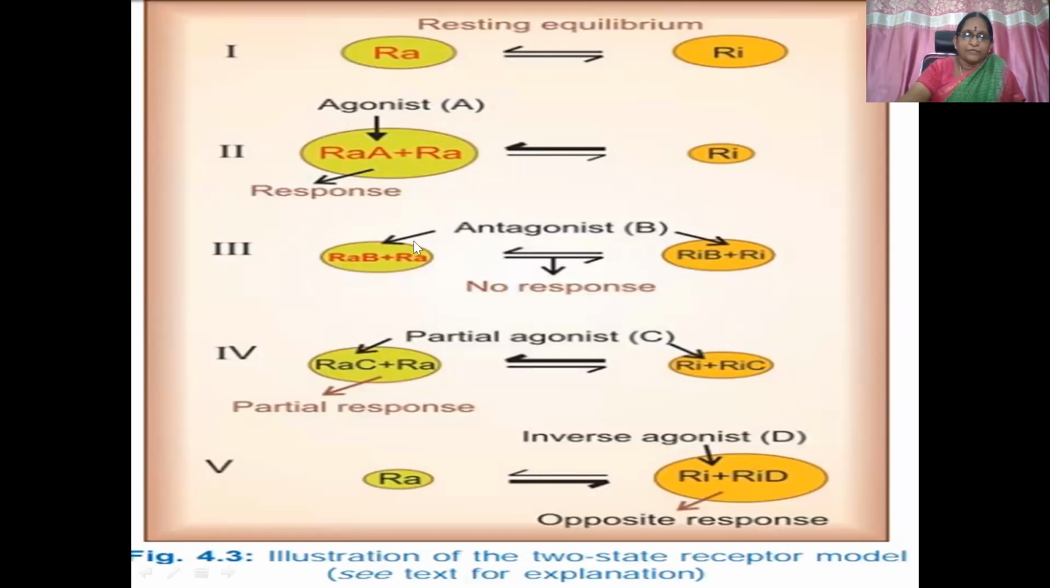It can also favor both the activated state and the inactivated state equally, so equilibrium is maintained and it is stabilized, so there is no response. Then a partial agonist produces a little response because it favors the active state more than the inactive state, so it produces a partial response. Whereas an inverse agonist favors the inactive state more, producing an opposite response.